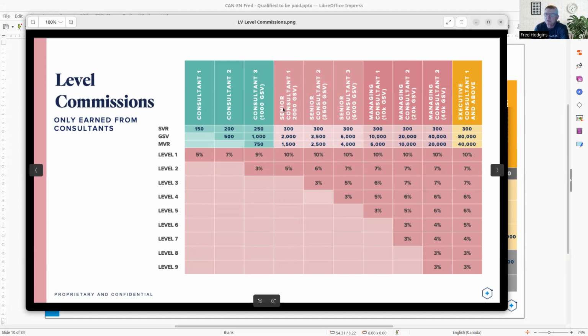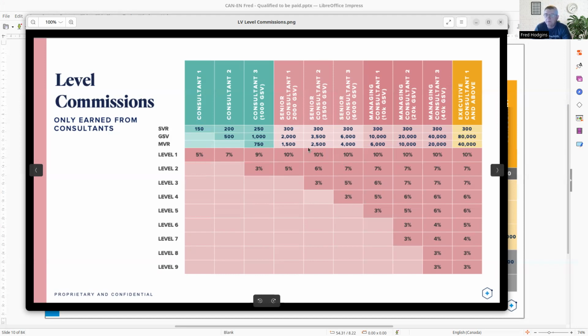Once you've hit senior consultant 1, which is the goal to do in your first 90 days, you're earning 10% on your downline distributors or downline consultants, the business partners that are frontline to you. You're earning 10% on them and their customers, right? So if someone has a big customer base, you're earning 10% on their customers as well. And at 3,500, it just starts going up quickly here.